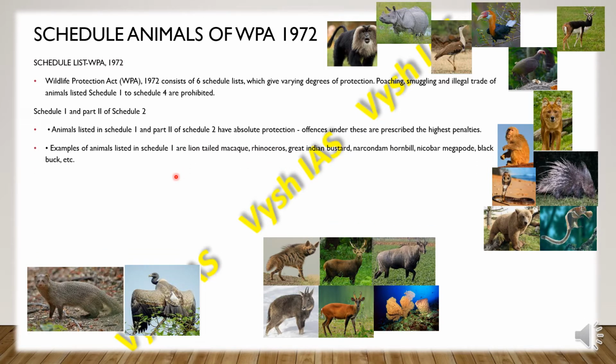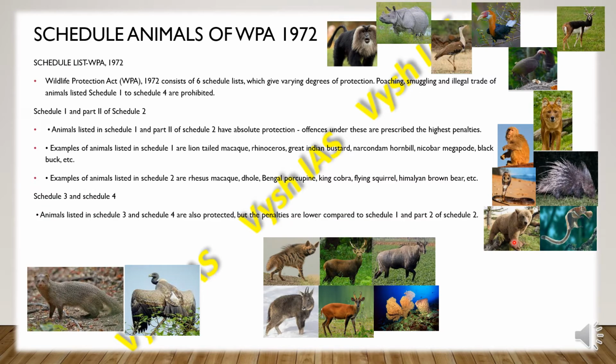Examples of animals listed in Schedule 1 are the lion-tailed macaque, rhinoceros, Great Indian Bustard, Narcondam hornbill, Nicobar megapod, and the black buck. Examples of animals listed in Schedule 2 are the rhesus monkey, rhesus macaque, the dhole, Bengal porcupine, king cobra, flying squirrel and Himalayan brown bear.